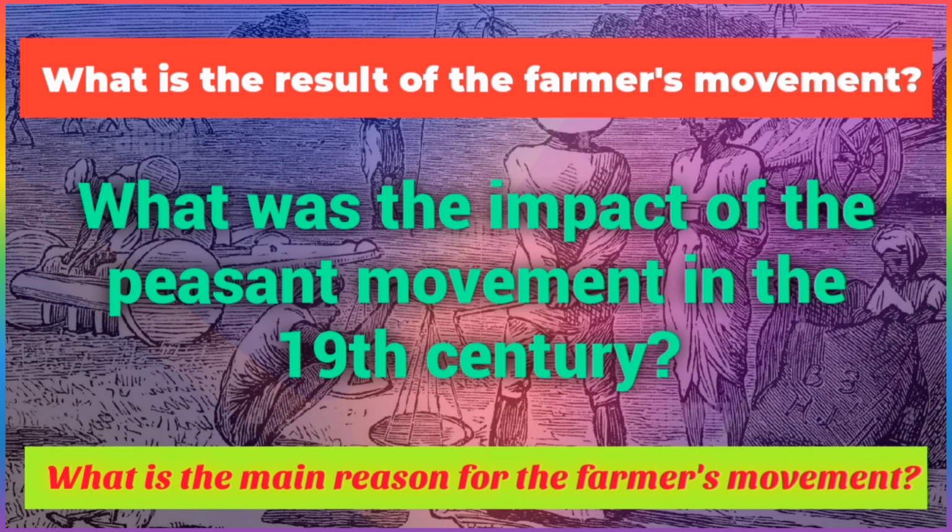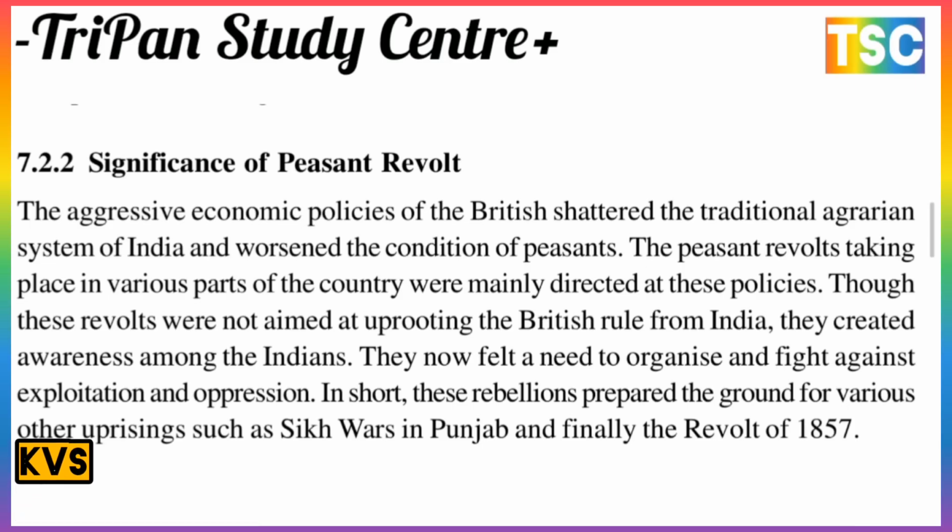The next point is the significance of the peasant revolts. The aggressive economic policy of the British shattered the traditional agrarian system of India and worsened the condition of the peasants. The peasant revolts taking place in various parts of the country were mainly directed against this policy.